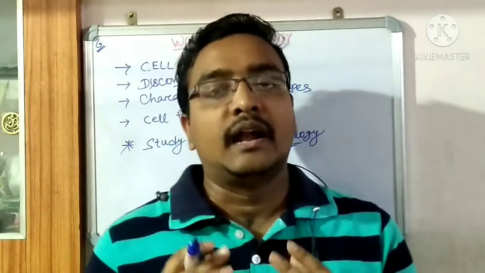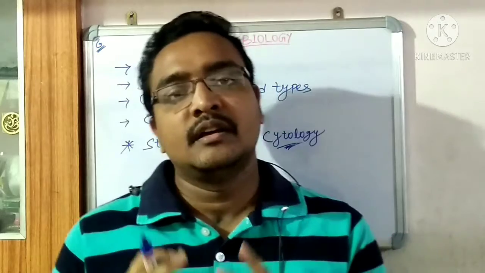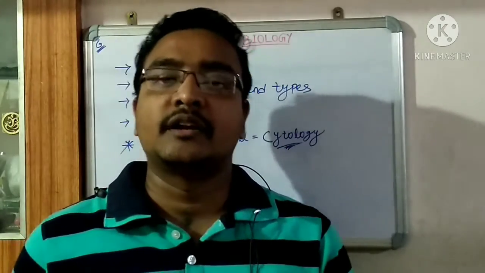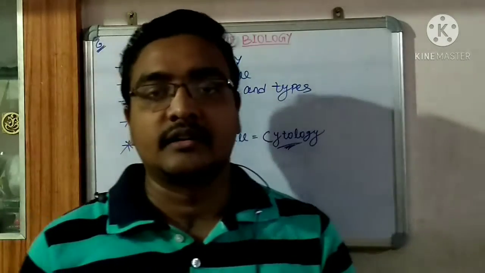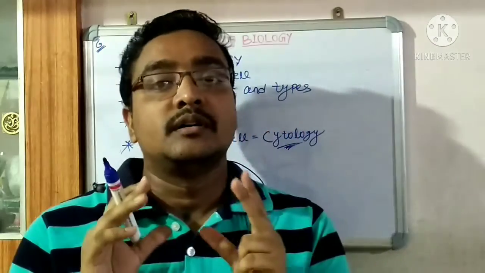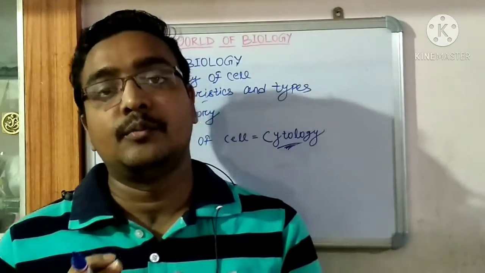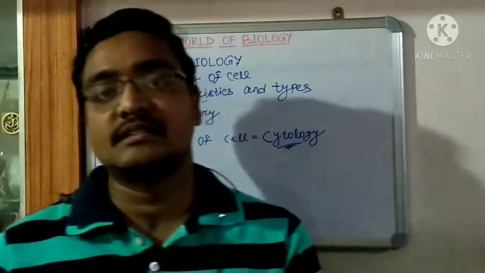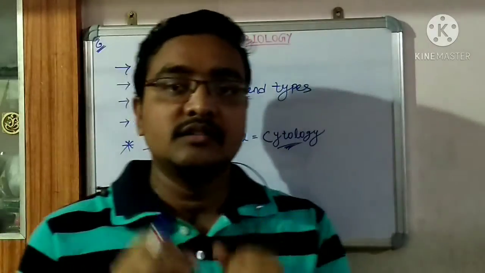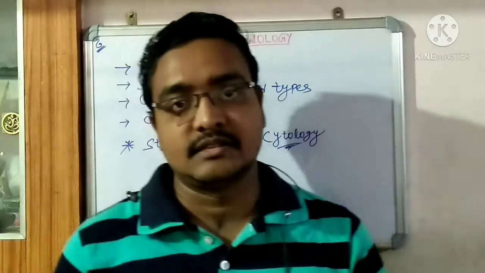Later, Anton van Leeuwenhoek observed the same thing under a compound microscope of higher magnification. Then he concluded that the cells have movement. He named these particles animalcules because he concluded that the cells are living particles.